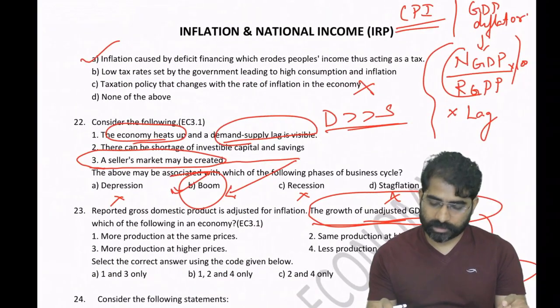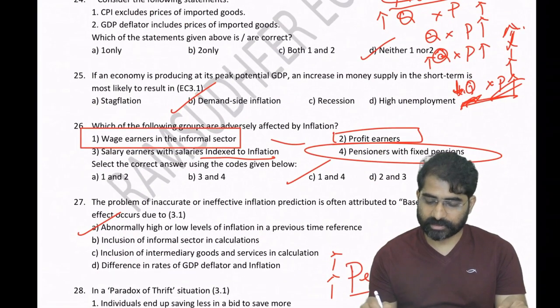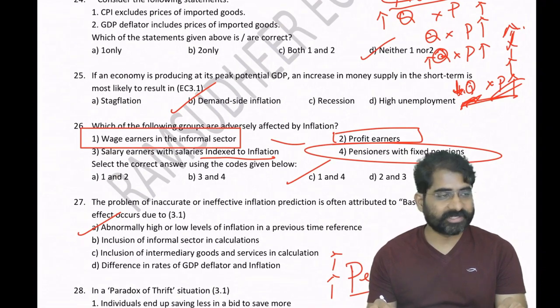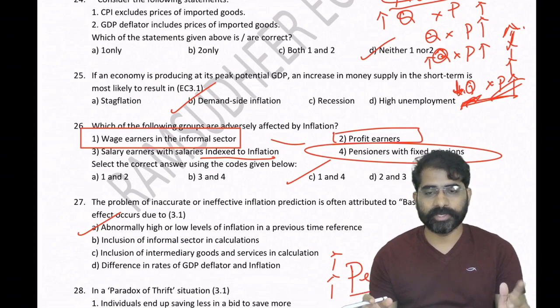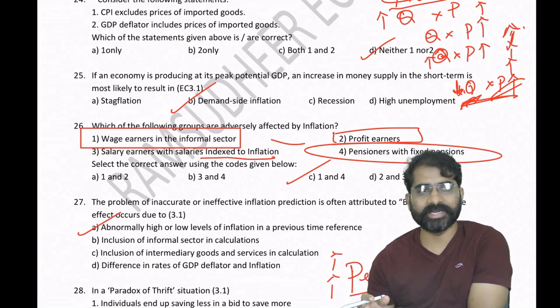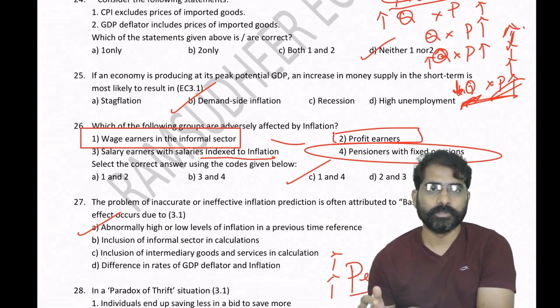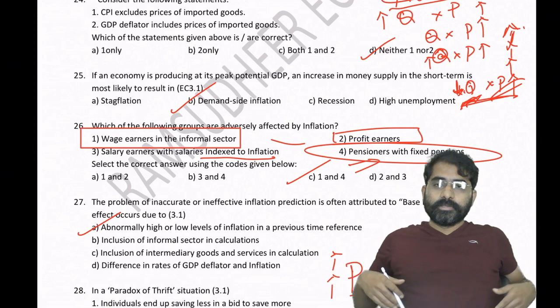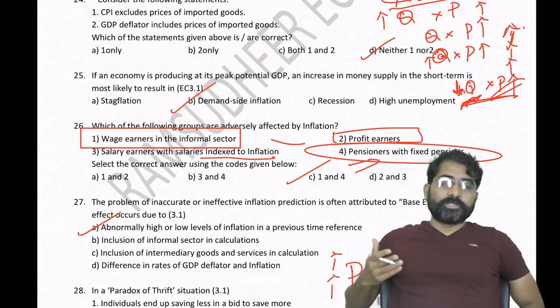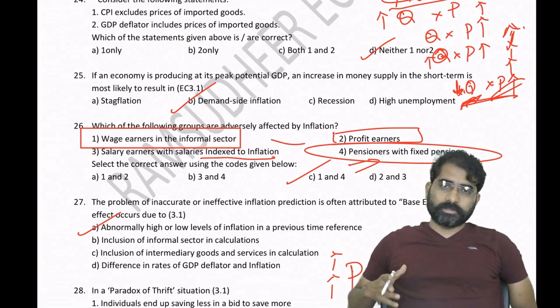Okay. Now you've not understood 20. Which of the following groups are adversely affected by inflation? Who will get affected? Somebody who puts money in the bank, inflation is increasing, and they are not investing. Such people will get affected because the value of money is going to reduce. So pensioners will first get affected when inflation is there, because pensioners live on pension. They will not have investment thoughts also. So automatically they are going to lose money.